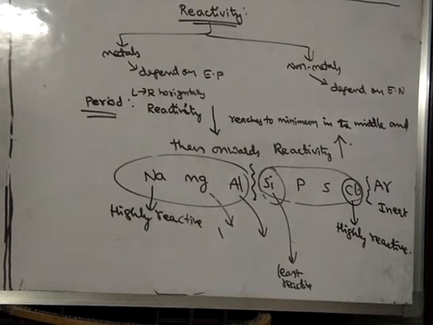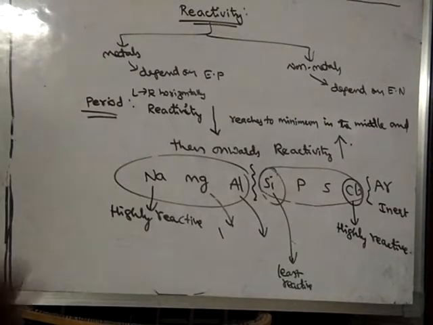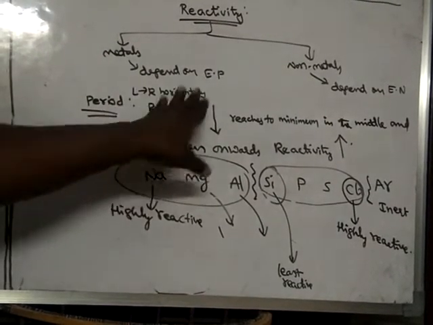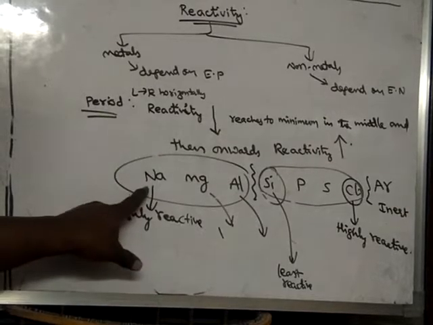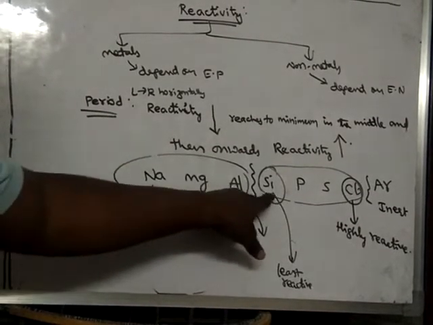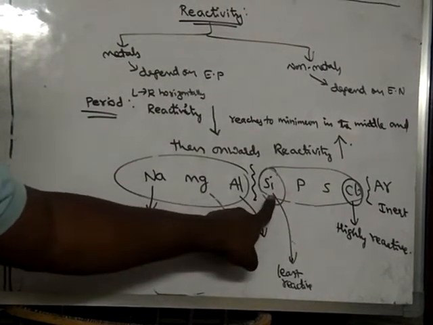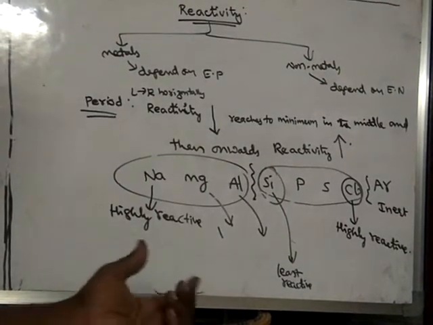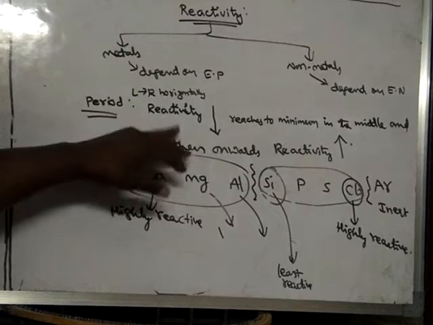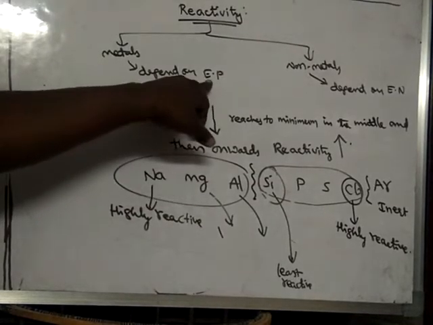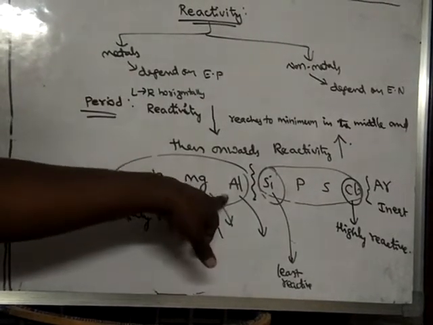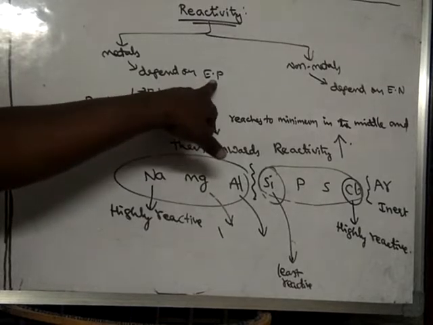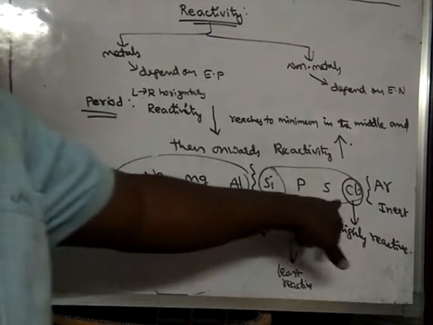So like this, the reactivity along a period can be studied. Along a period from left to right horizontally, initially the reactivity decreases and reaches a minimum, and from then onwards reactivity increases. Because for metals, reactivity depends upon electropositivity, and for non-metals,